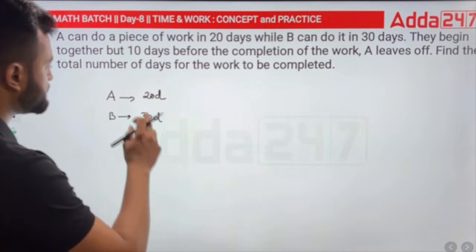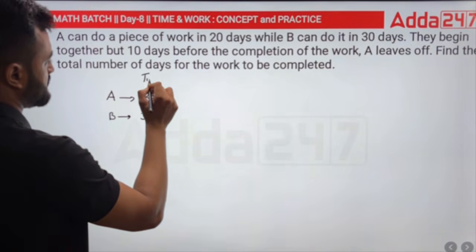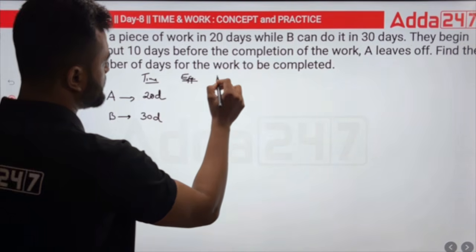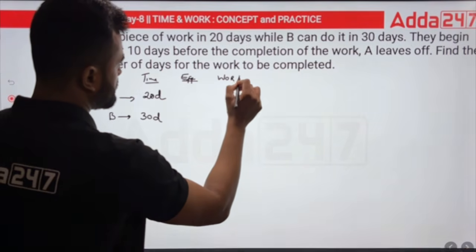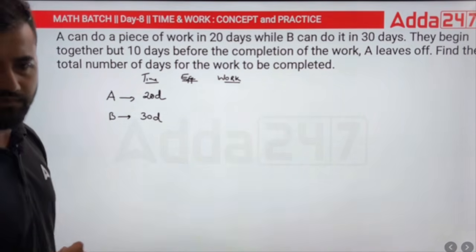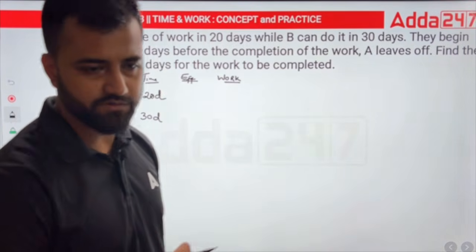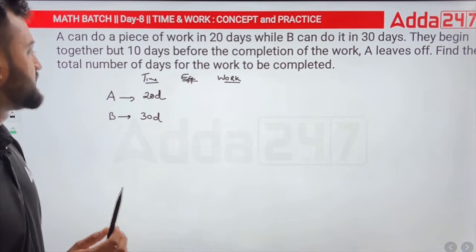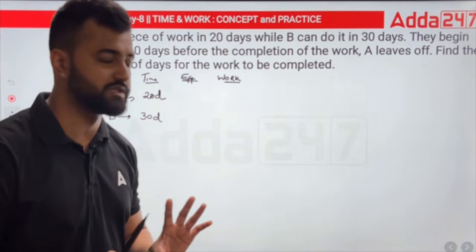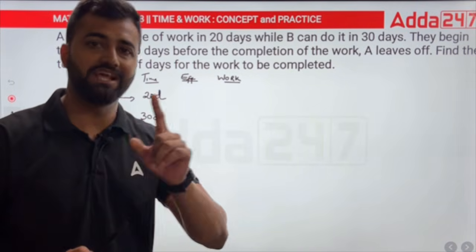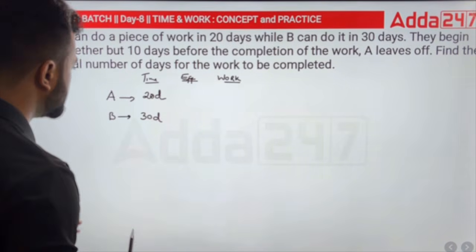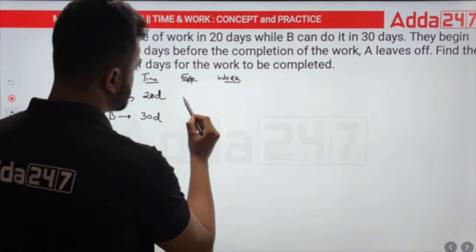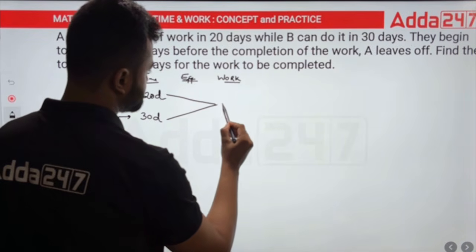What do we have? We have time. What do we need? We need efficiency, and we need work. These are the three things that we want. I explained it to you yesterday also. Whenever you solve time and work questions, you need to keep in mind that you need these three parameters to solve the question. Now, what do we take as work? The LCM of these two numbers. If I take the LCM of 20 and 30, it will be 60.